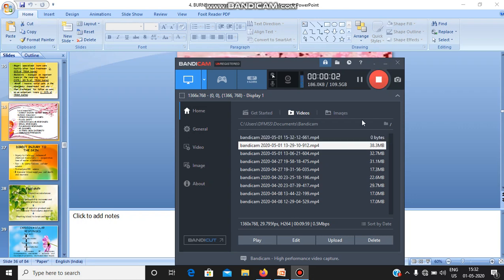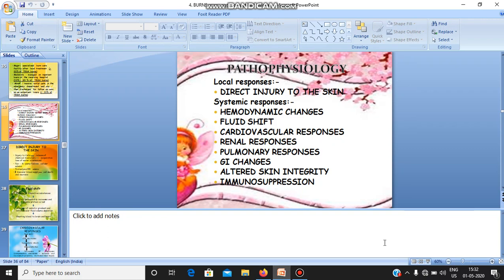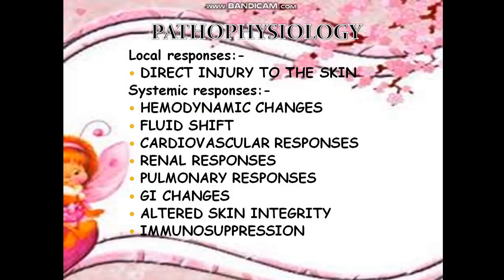Good day to all. We can continue with the remaining portions of the same topic, that is burns. So next we can come into the pathophysiology of burns. The local responses include direct injury to the skin, and systemic responses like hemodynamic changes, fluid shift, cardiovascular responses, renal responses, pulmonary responses, GI changes, altered skin integrity and immunosuppression.